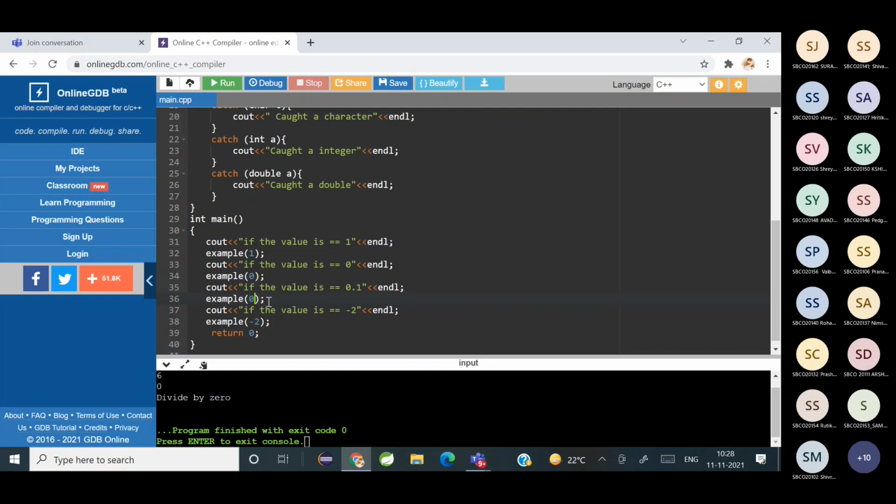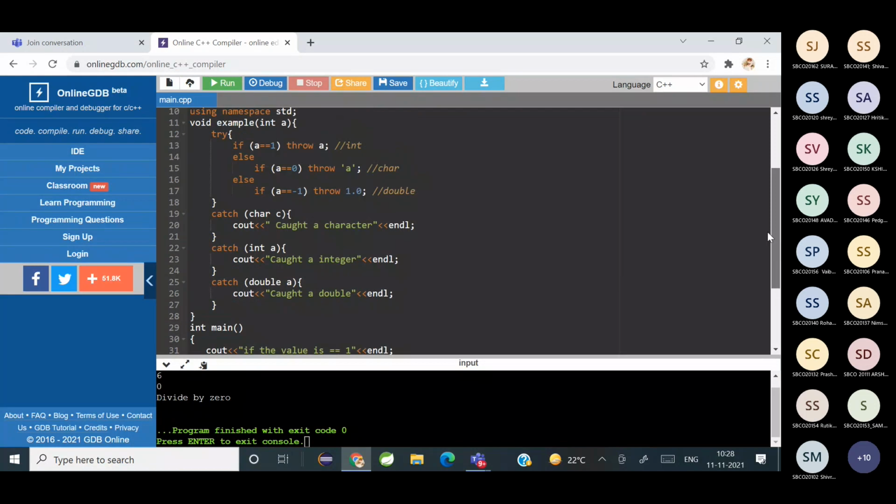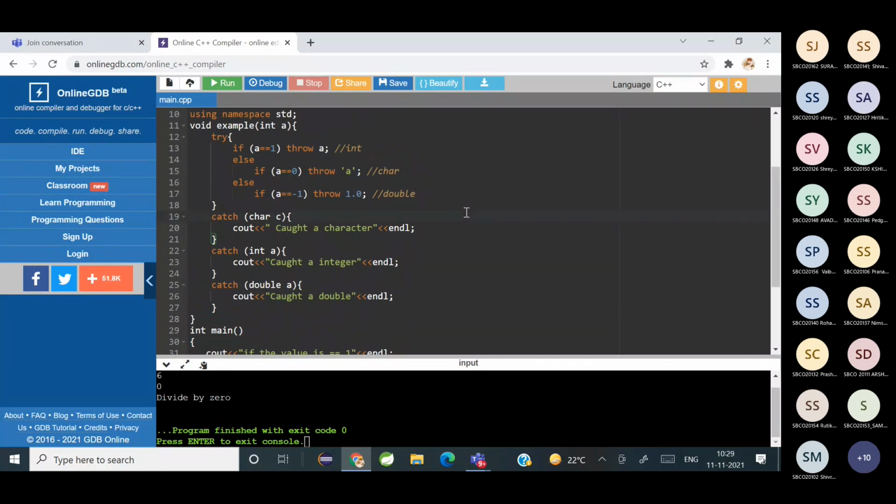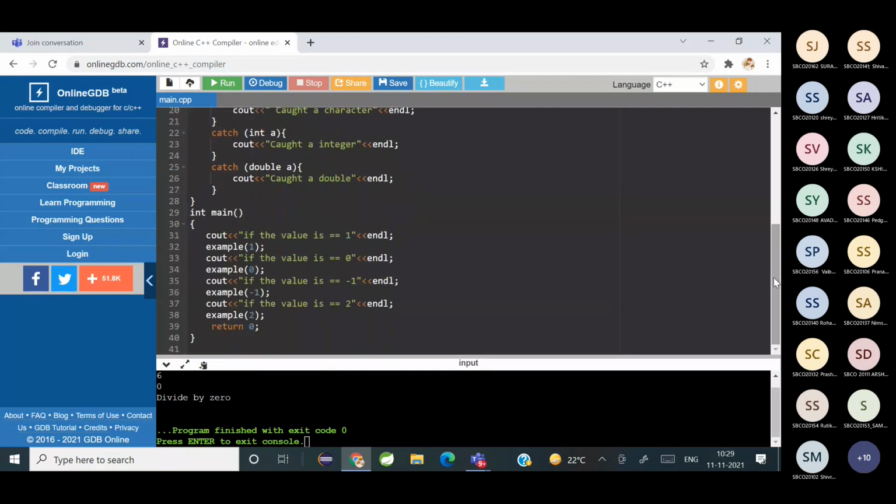It's not 0.1, it's okay, -1. Suppose I'm giving the value -1. What will happen here? I'm throwing 1.0. I'm throwing a double. So which catch block will handle it? The third one.